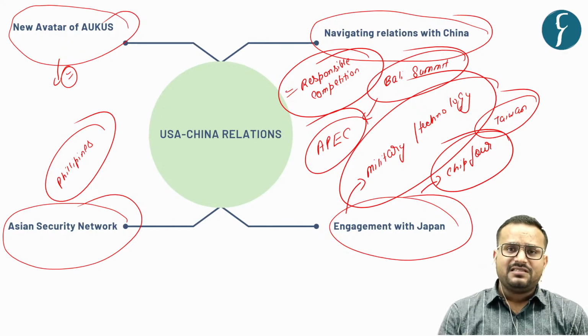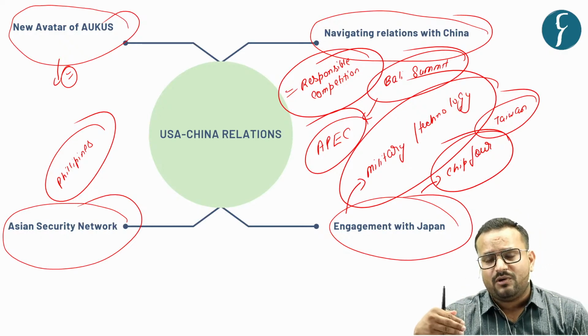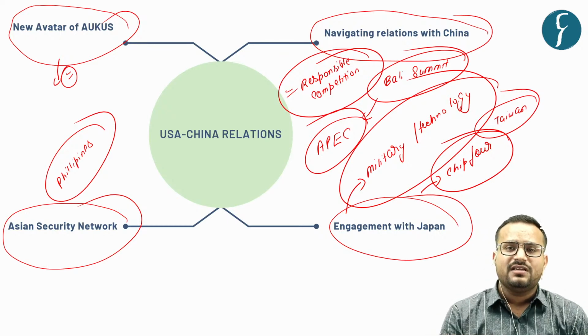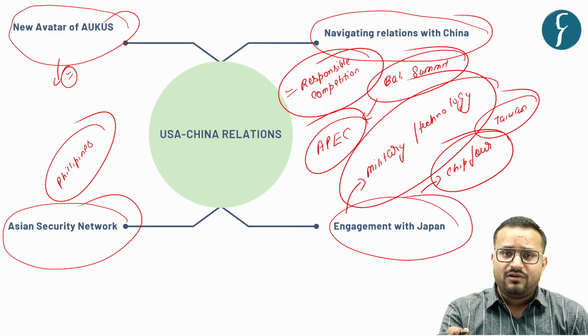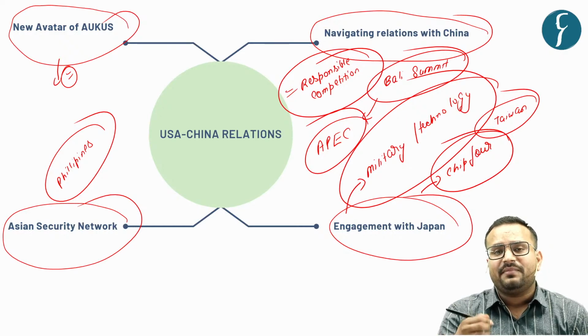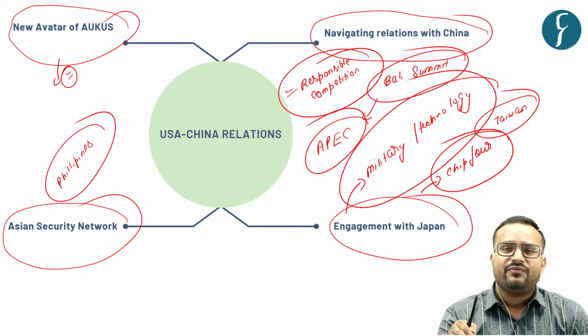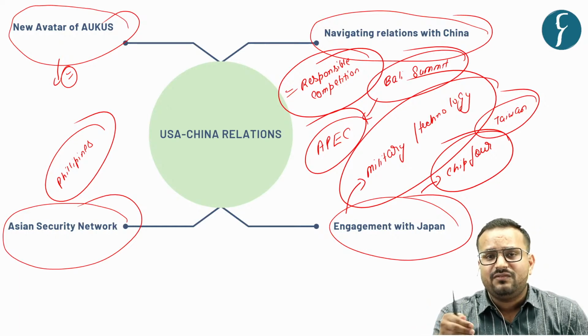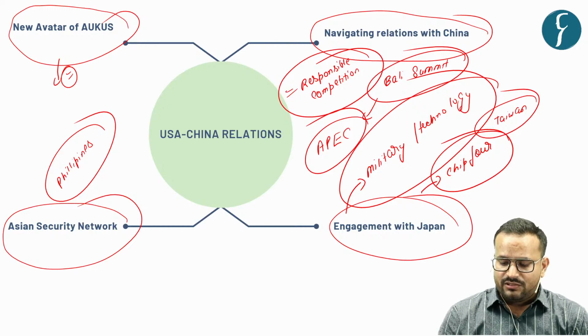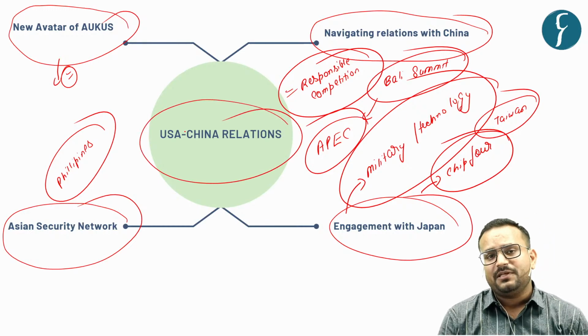So what is happening is that small scale military alliances are being promoted by the US, so that although not directly confronting China, by providing support to these smaller nations it can interfere in those matters where China is involved in the Indo-Pacific. So this is how USA-China relations have been progressing.